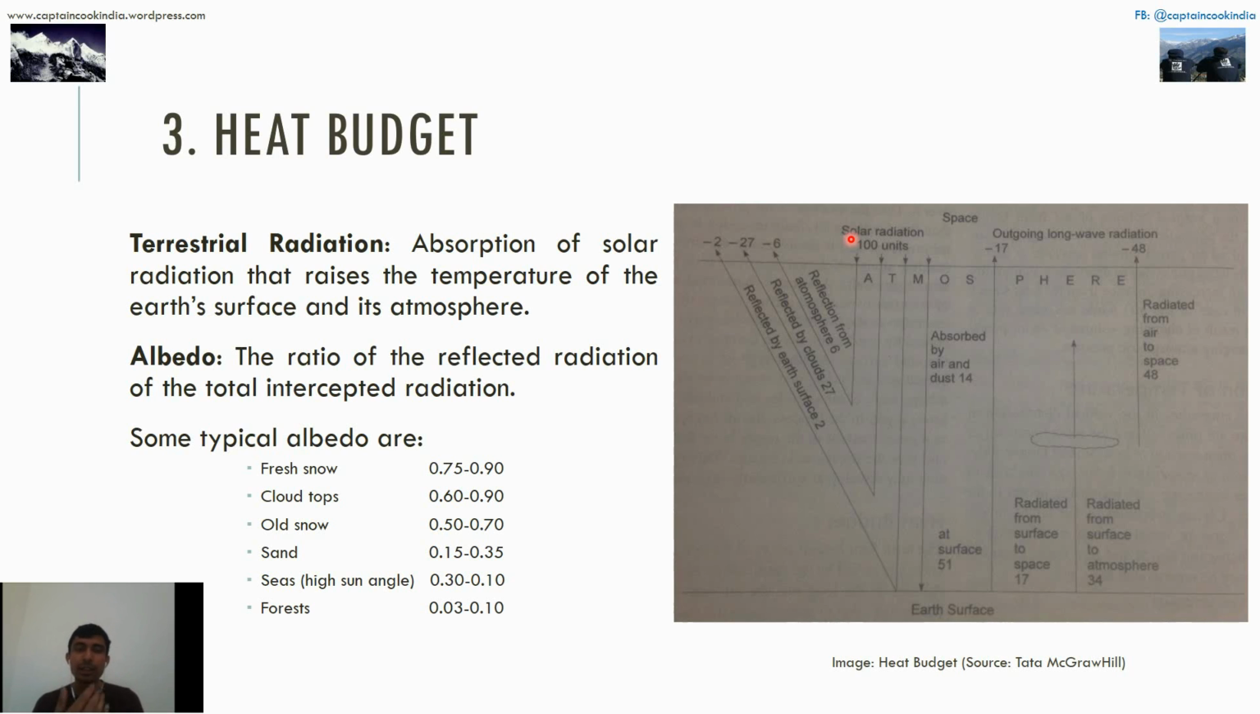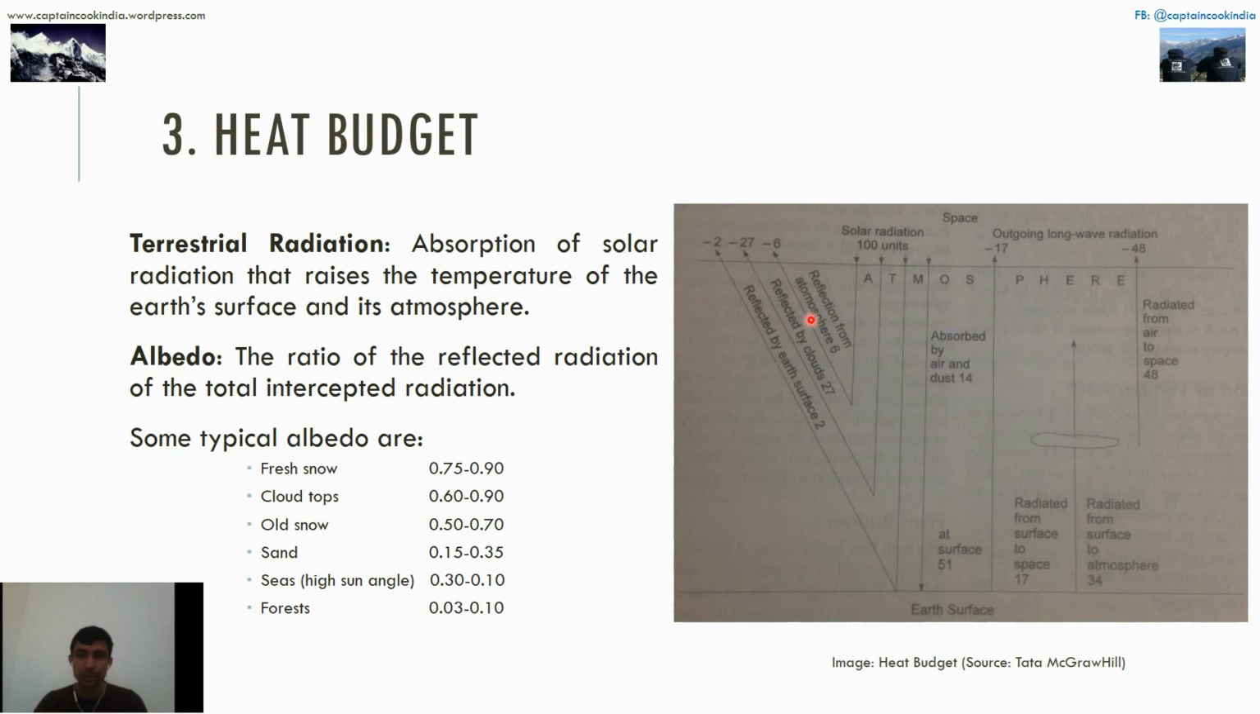Imagine solar radiation is 100 units. The first 6 units are reflected by the atmosphere, like the cloud tops. Then 27% is reflected by clouds. There is also reflection by the atmosphere, by the gases and different particles present on the earth, so before reaching the clouds they reflect back. 27% is reflected by the clouds and 2% by the earth surface.